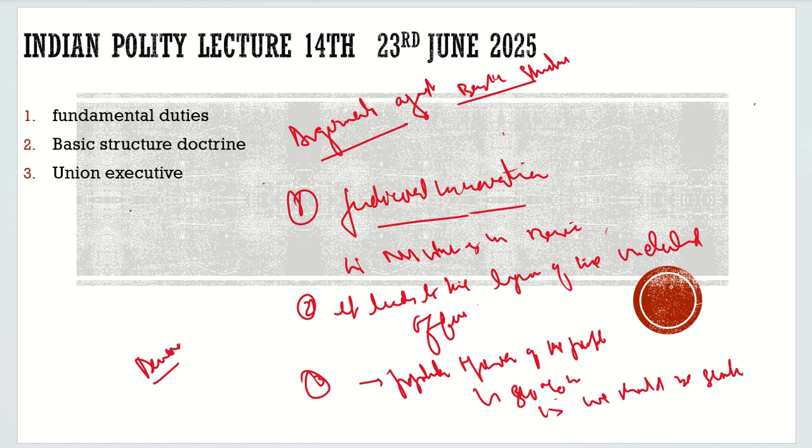And what was the important point highlighted by the judiciary? That the Chief Justice of India's opinion in judicial appointment is a basic structure. So it in a way gives a free hand to the judiciary, and it leads to arbitrariness against Article 15, Article 14. So definitely there is a concern with respect to the basic structure when we look at these arguments. Now, what are the arguments in favor of it?